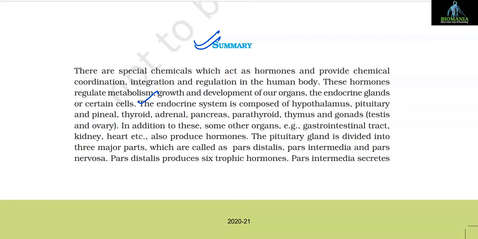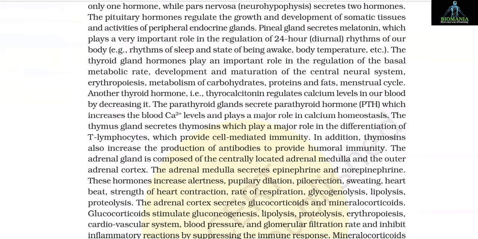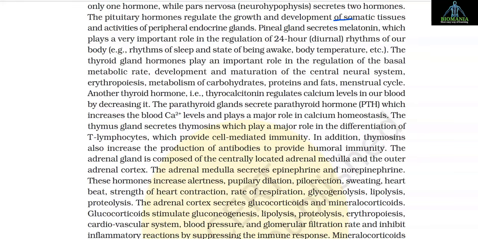also produce hormones. The pituitary gland is divided into 3 major parts, which are called pars distalis, pars intermedia and pars nervosa. Pars distalis produces 6 tropic hormones, pars intermedia secretes only 1 hormone, while pars nervosa, that is neurohypophysis, secretes 2 hormones. The pituitary hormones regulate the growth and development of somatic tissues and activities of peripheral endocrine glands.